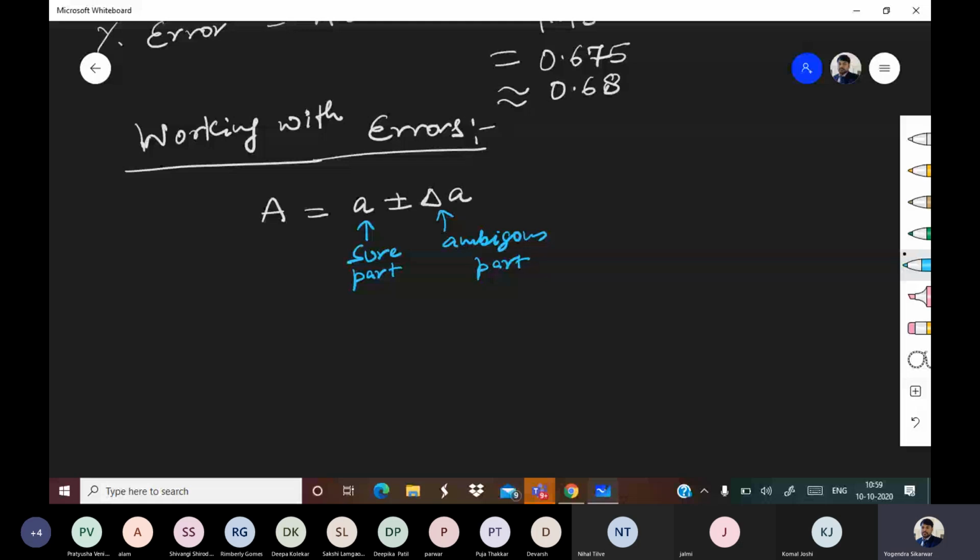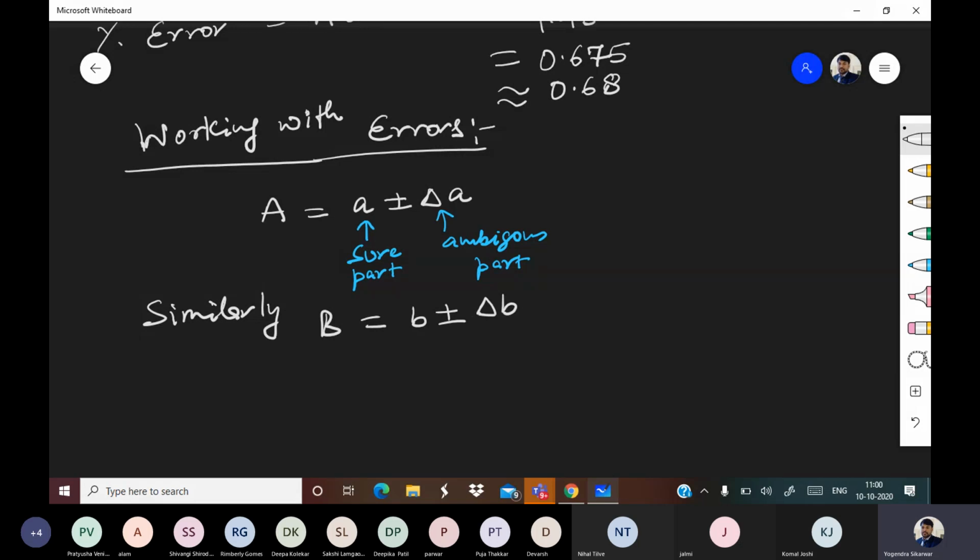All right. Now similarly for B, there can be B which is equal to small b plus minus delta B. All right.